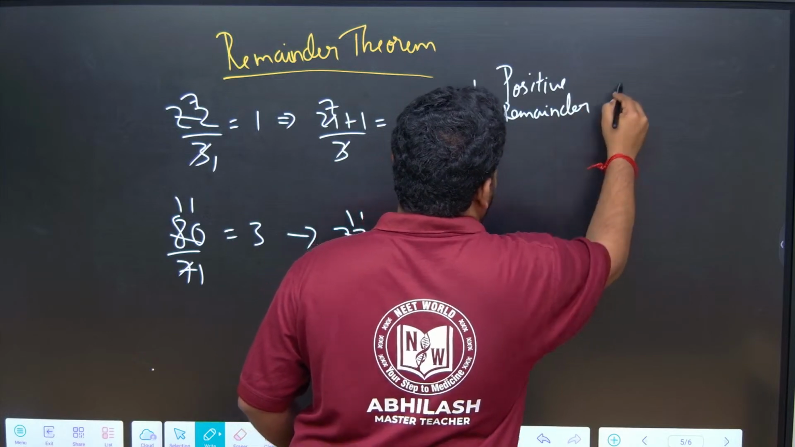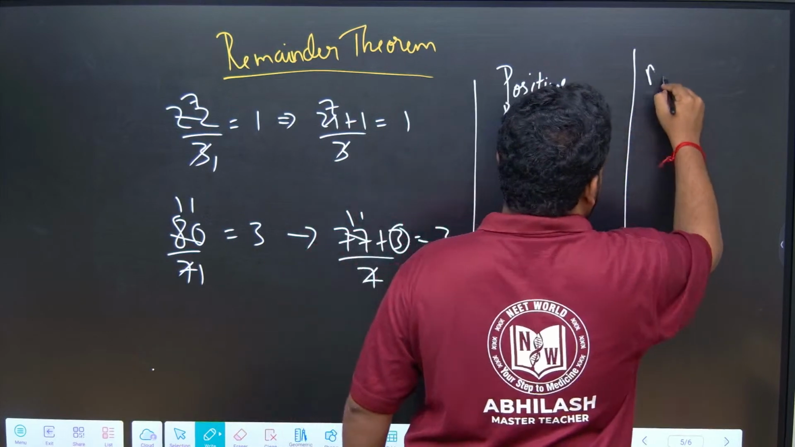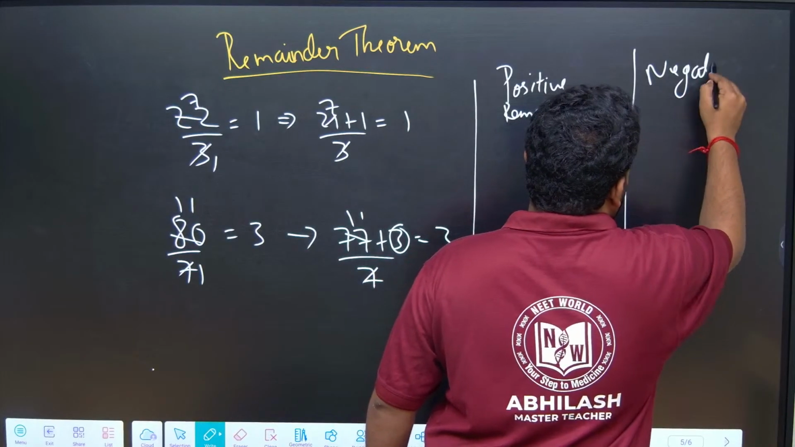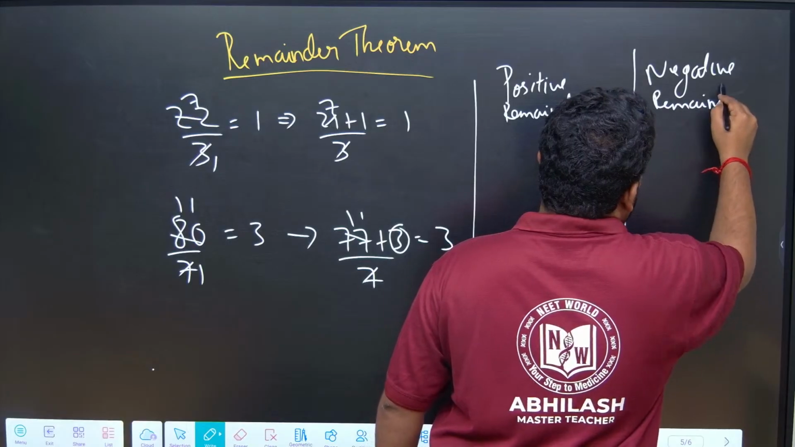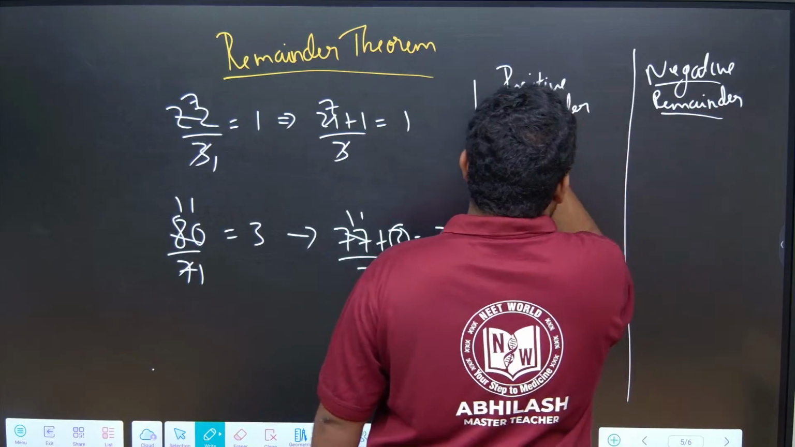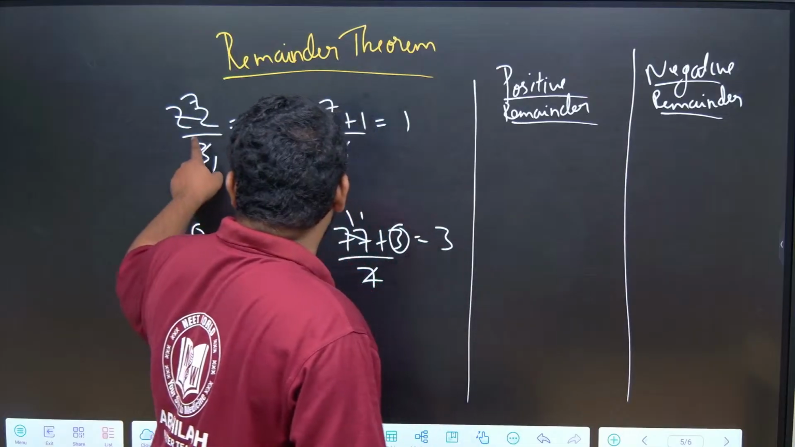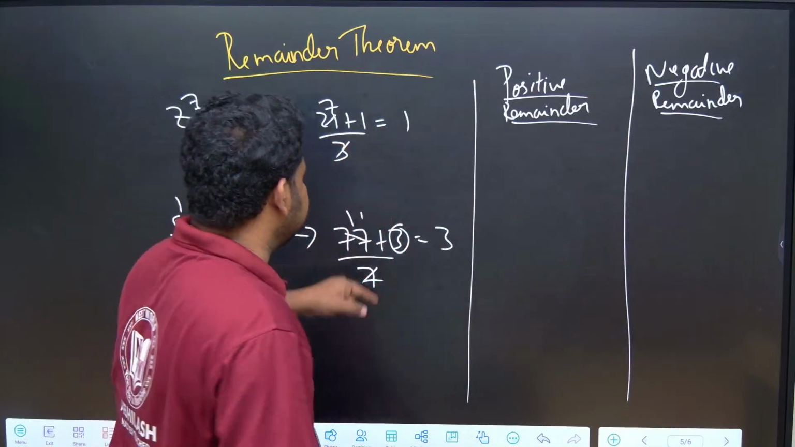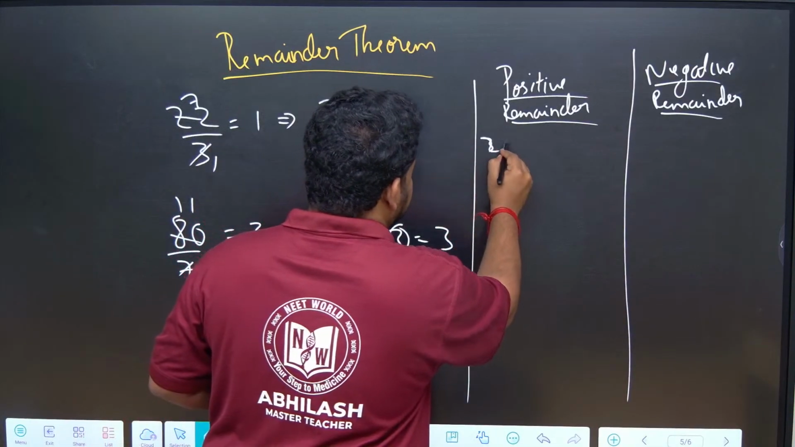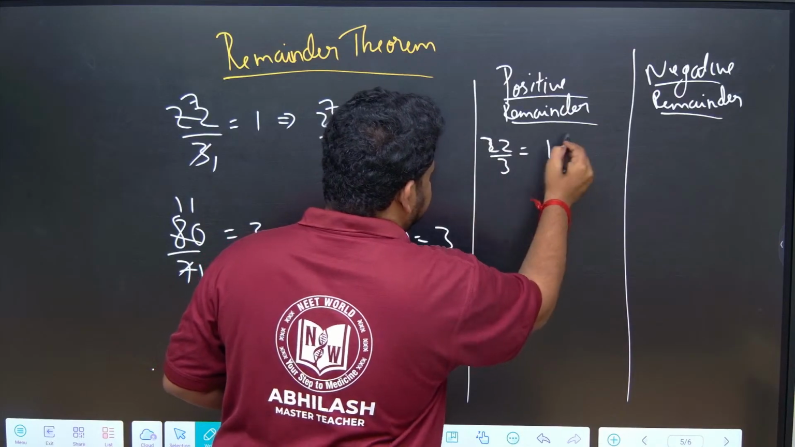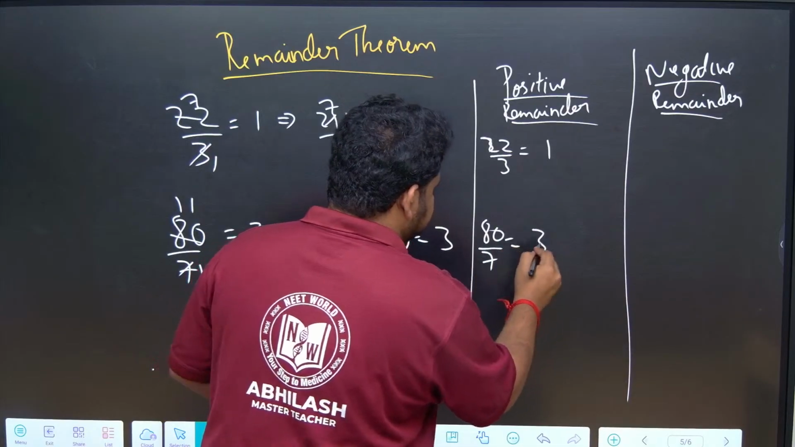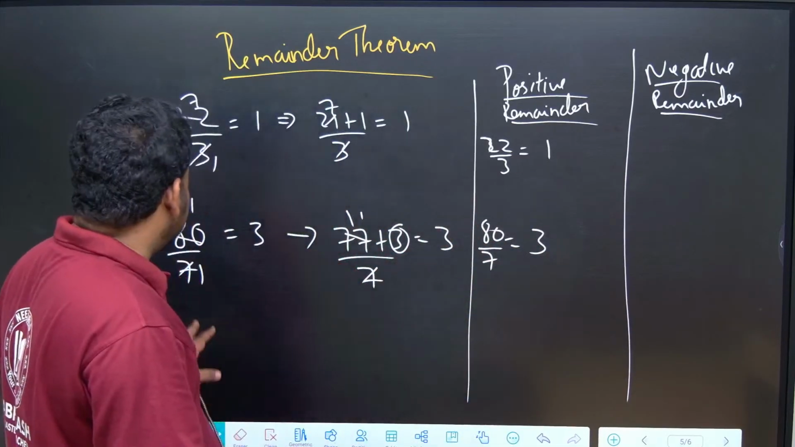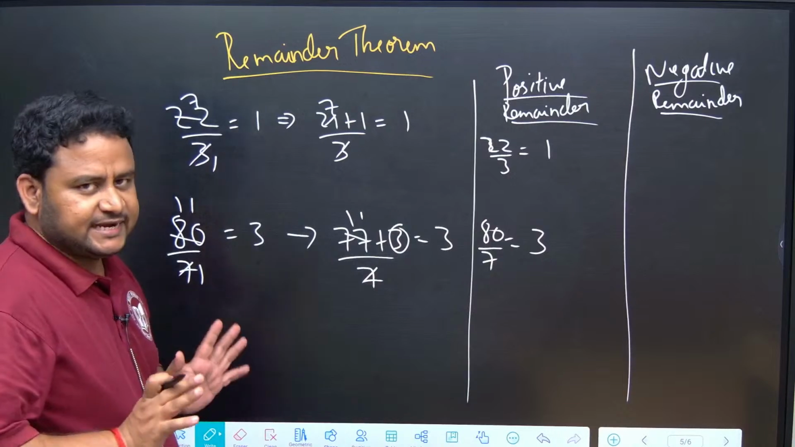Positive remainder. Next, I will talk about negative remainder. Okay. Positive remainder. If I divide 22 by 3, the remainder I am getting is 1. This is positive remainder. If I am dividing 80 by 7, the remainder I am getting is 3. This is positive remainder. So if I want to get a negative remainder, what I can do is, see here, friends.